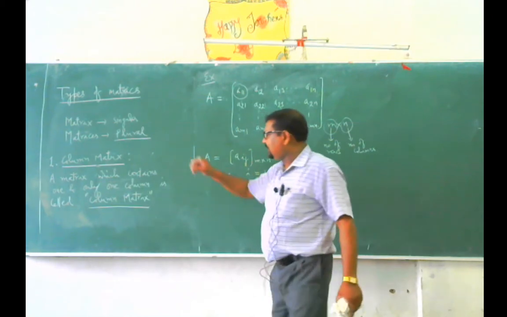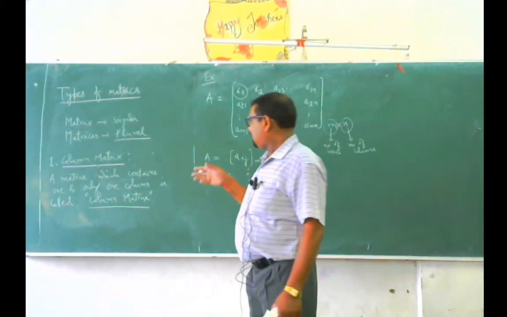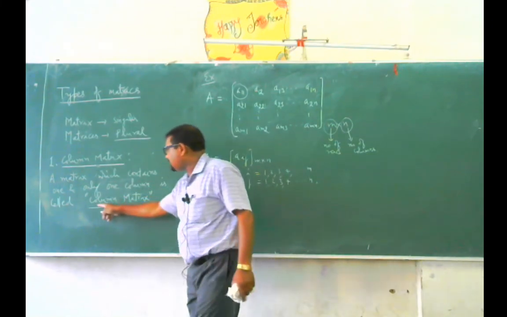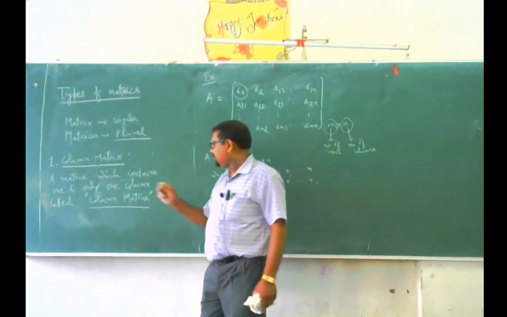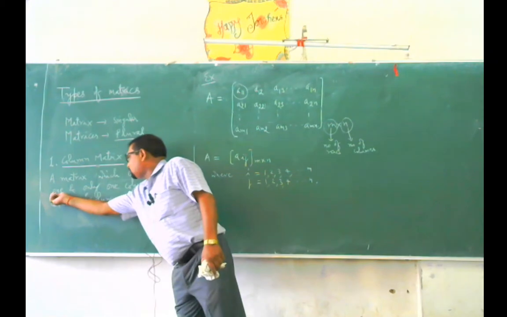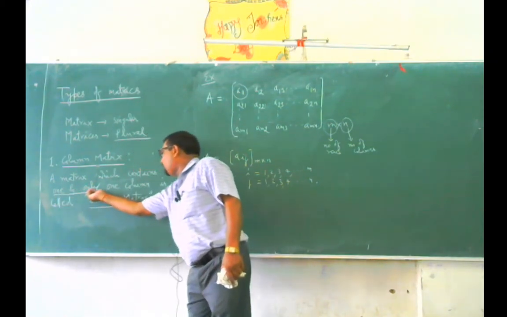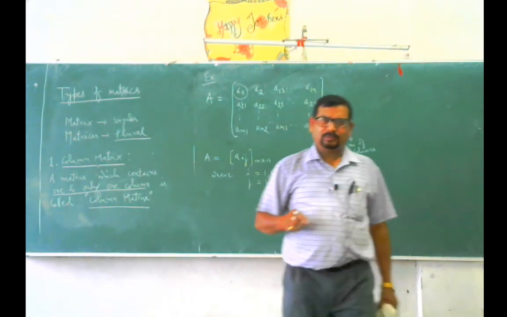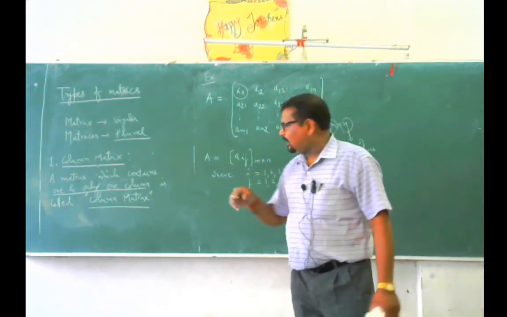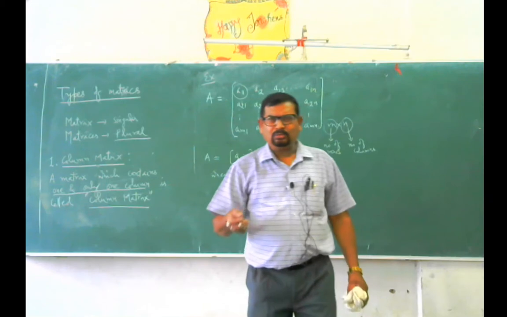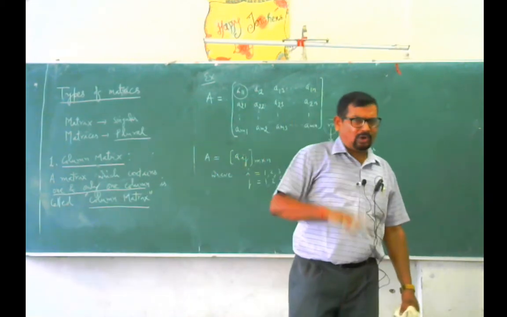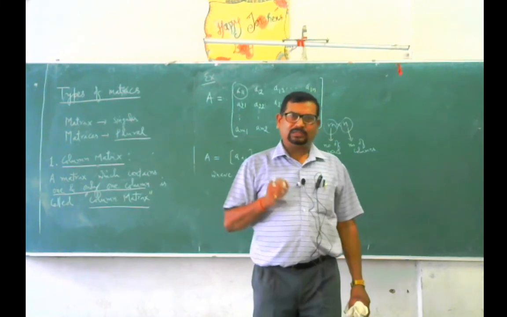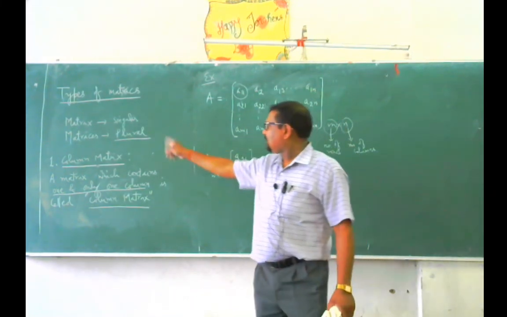In this definition, the condition required is only that the matrix must have one and only one column. Nothing is said about the rows. Meaning, a matrix having either one row, two rows, three rows, or four rows, but containing only one column, is known as a column matrix.